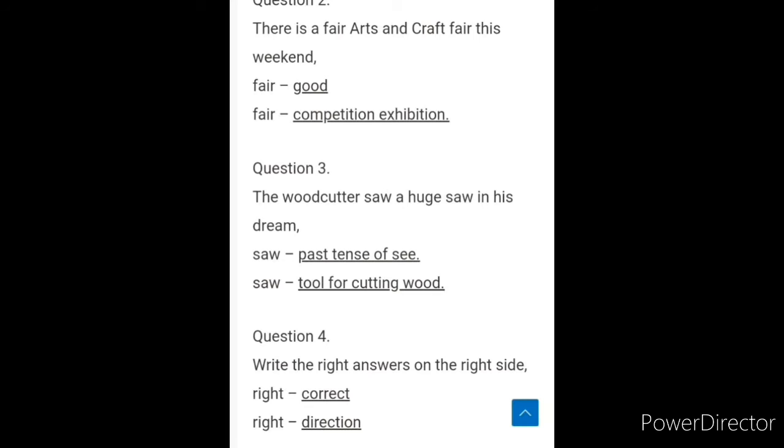You can know, right? The woodcutter saw a huge saw in his dream. Saw, past tense of see. Saw means a tool for cutting wood. Write the correct answer on the right side. Right means correct. Right means direction also.